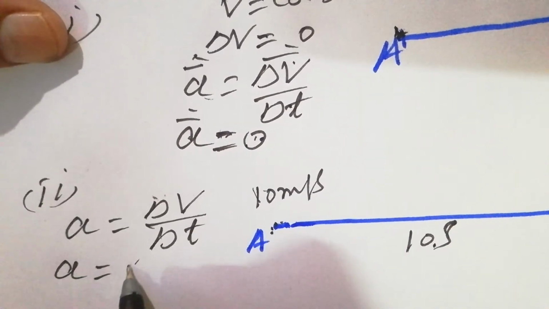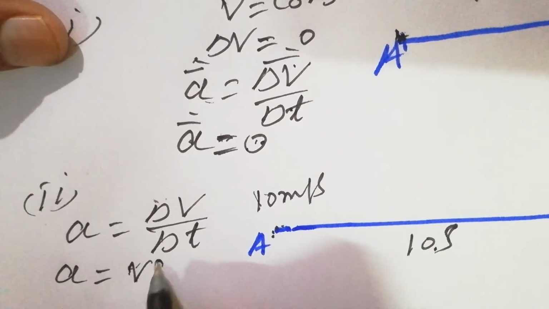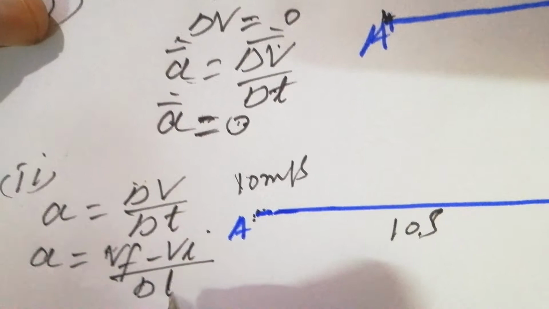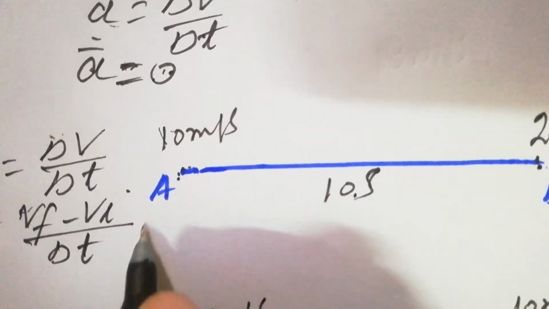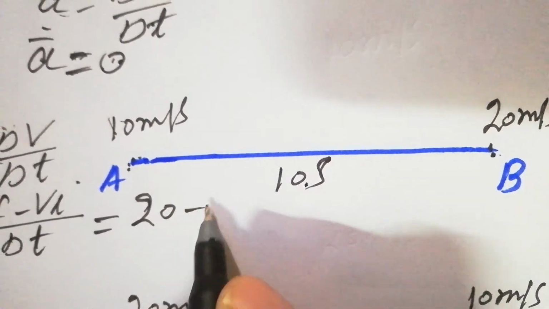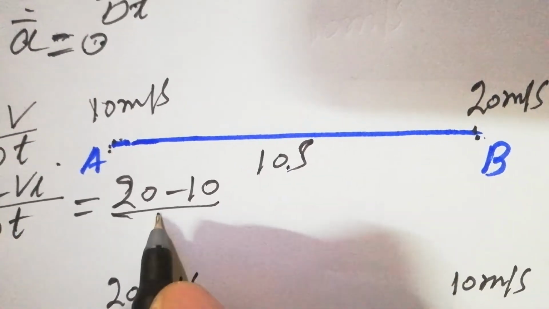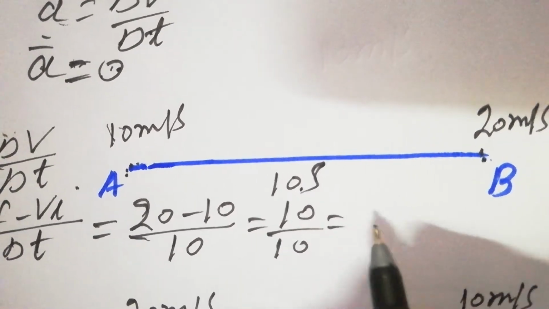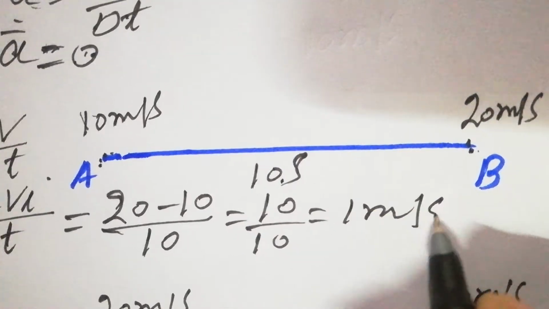That is the change in velocity, Vf minus Vi, divided by delta t. Inserting the values, Vf is 20, Vi is 10, and delta t is 10. So 10 divided by 10, and you get 1 meter per second square.